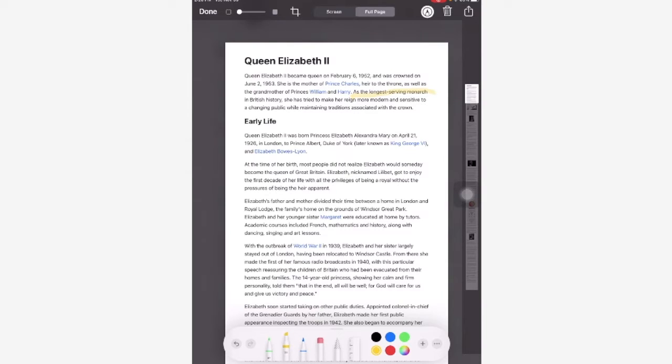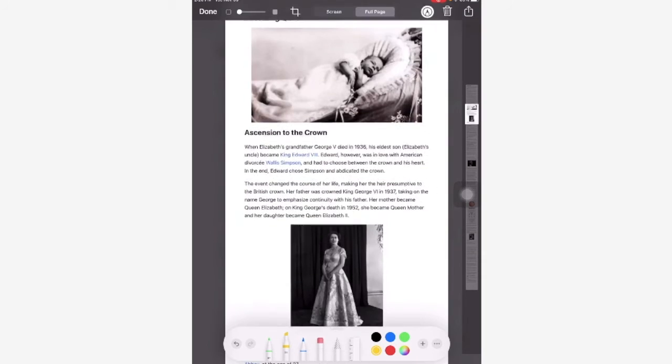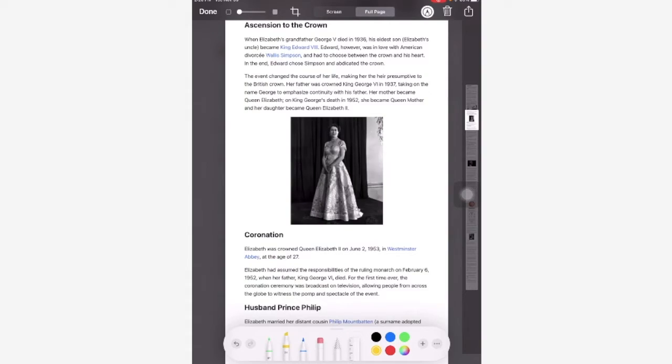Longest serving monarch in British history. I want the year she was born. Okay, now I'm going to keep scrolling down. I wanted the year she became queen and what age she was.